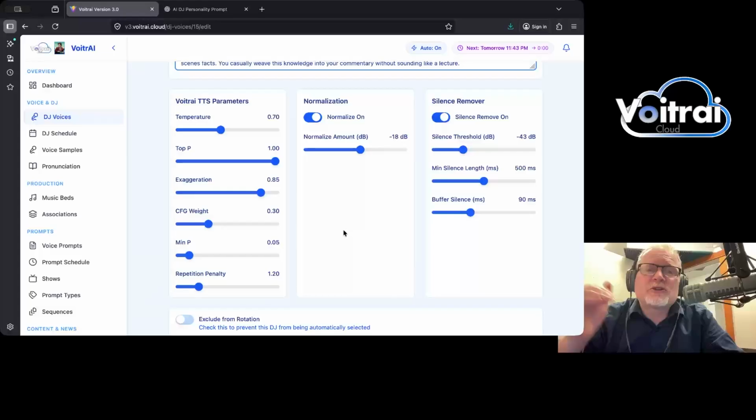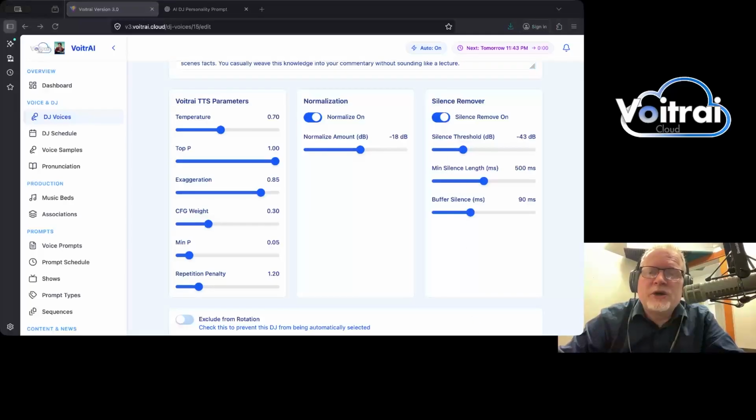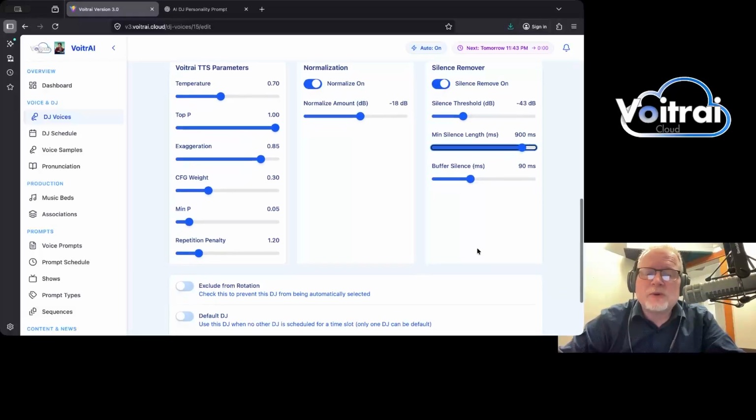That's right. We wanted to make sure that every time a voice comes out of our system, it's normalized to the same volume level. And if you've noticed from time to time, there's that pesky silence, those weird pauses that AI voices sometimes have added in there. Well, our system can automatically take out those pesky pauses in the audio, and we can even set a silence threshold and how abruptly we want that cut of that silence and how much silence do we cut. So we can say cut out anything that is up to 900 milliseconds, and it will cut that out.